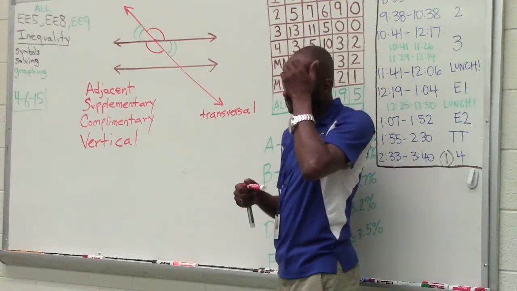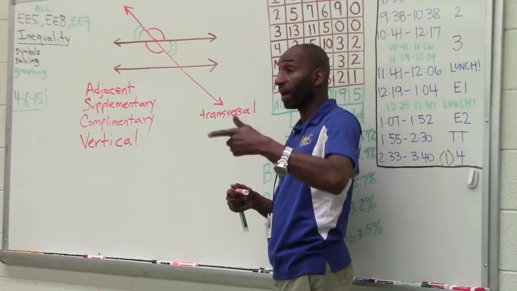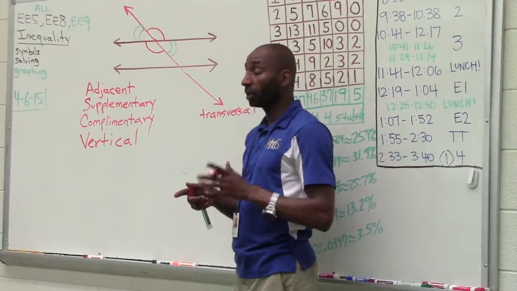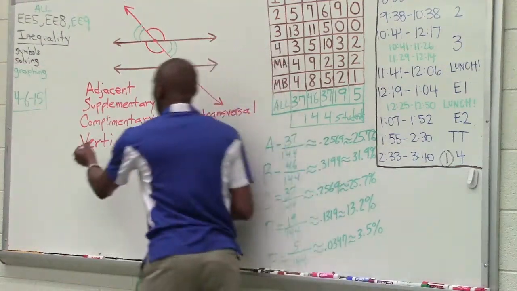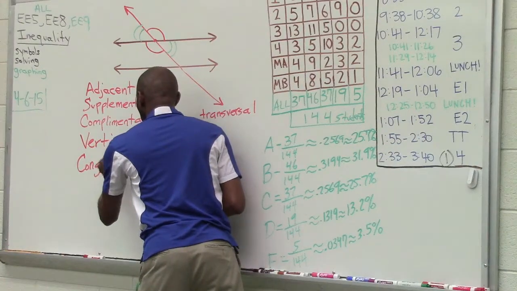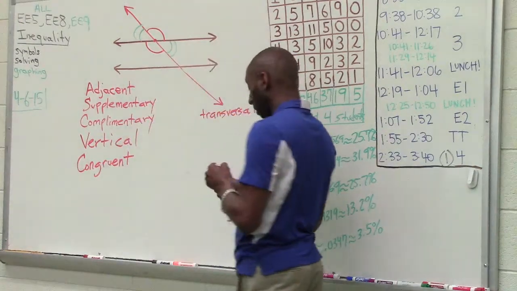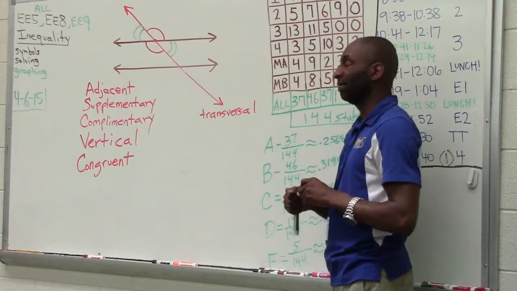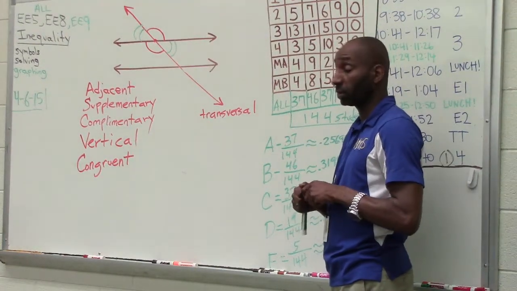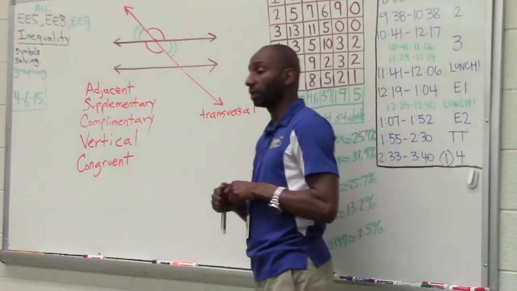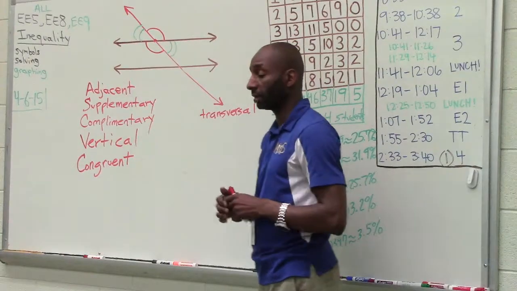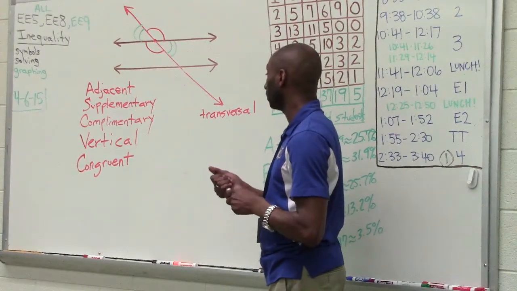Well, that brings us to another type of angle. What's true about vertical angles? Vertical angles have the same degree measurement. Therefore, they are congruent. Vertical angles are congruent, which means that they have the same degree. They are the same size and the same shape. Therefore, they are congruent.